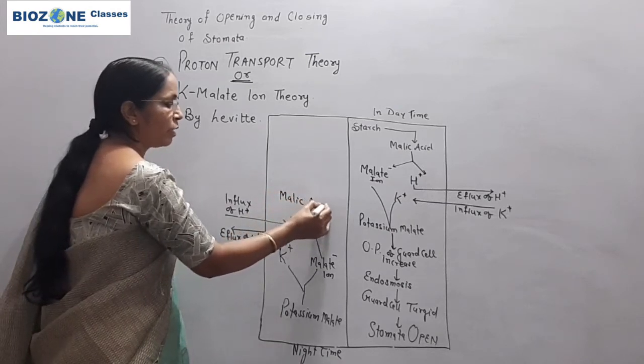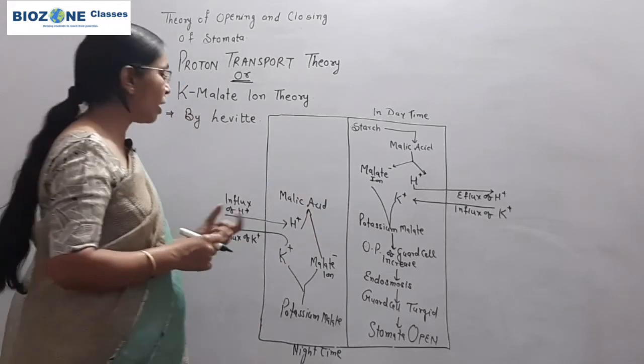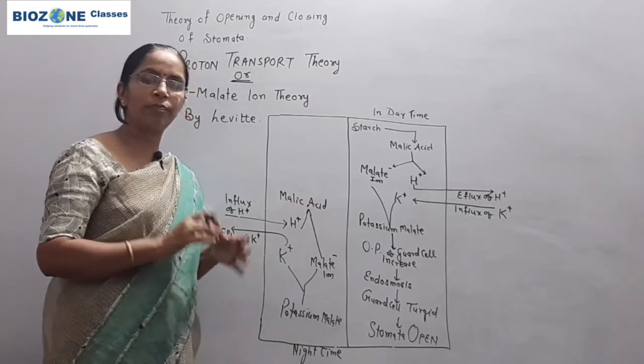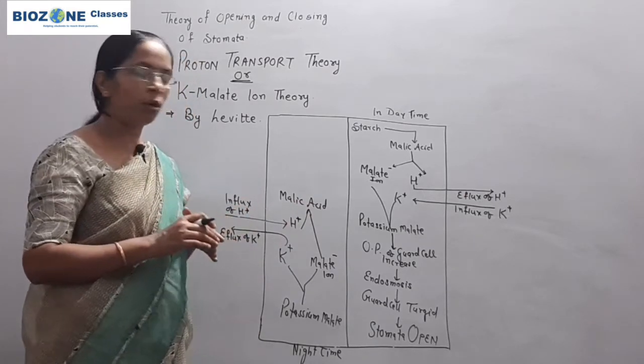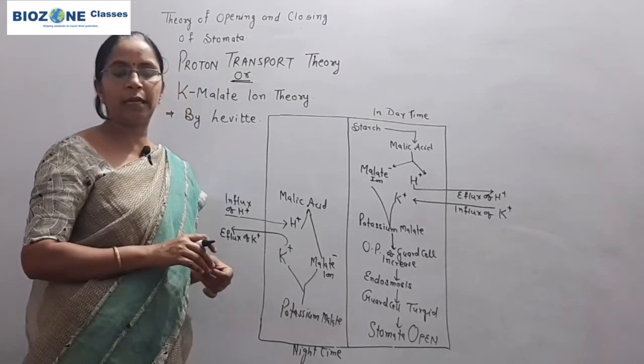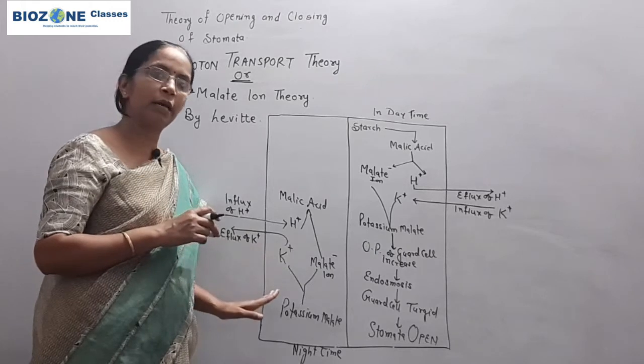Now the pH of the guard cell, you remember, is very low. And why is the pH low? Because the process of respiration begins at night time, and the level of carbon dioxide gradually increases in the guard cell.